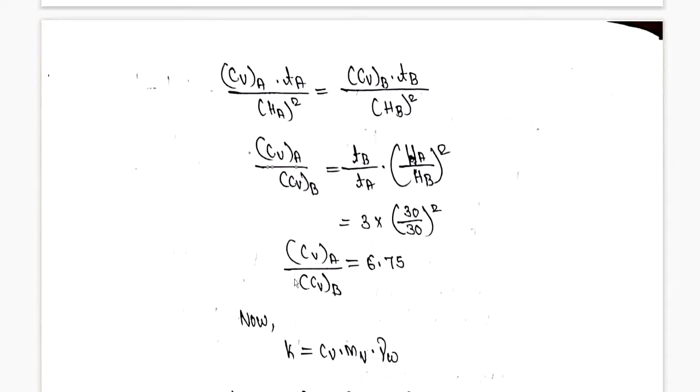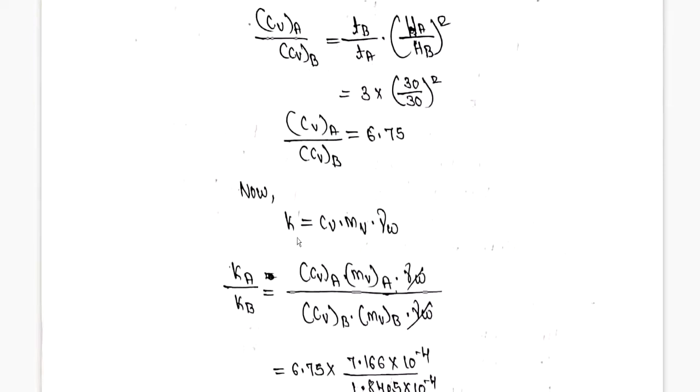Why do I need to calculate this ratio? Because to calculate K, that is the coefficient of permeability, I have the formula like this: Cv into mv into gamma W. So this is the formula.